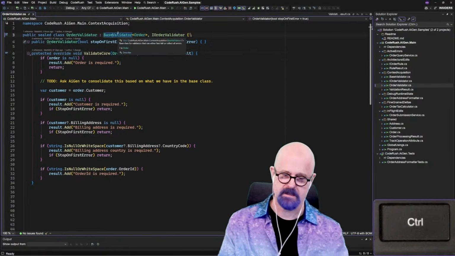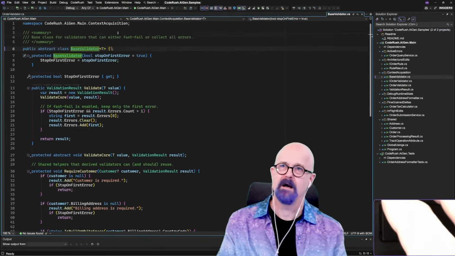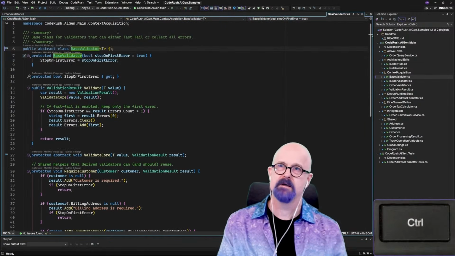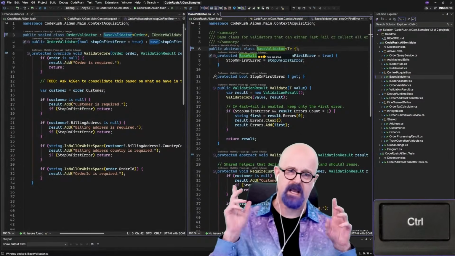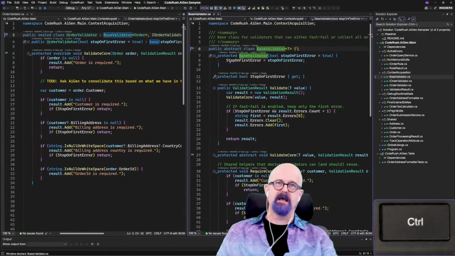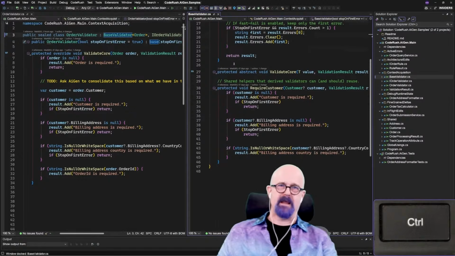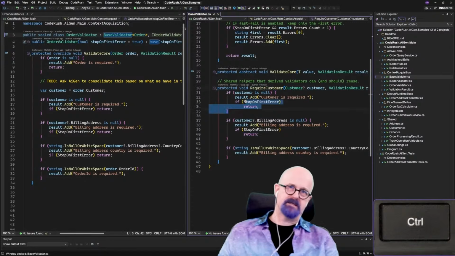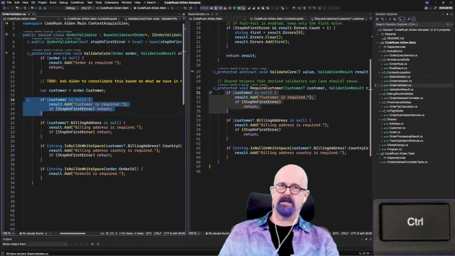So right up here, we can go into BaseValidator, new tab group. I'm just using CodeRush voice commands. And now we can see these side by side. If I scroll down in BaseValidator, you can see it's got a method called RequireCustomer, and it's got some code that, if you look left to right, is similar. If the customer is null, we're going to add to that validation result what the problem is, describe the problem.